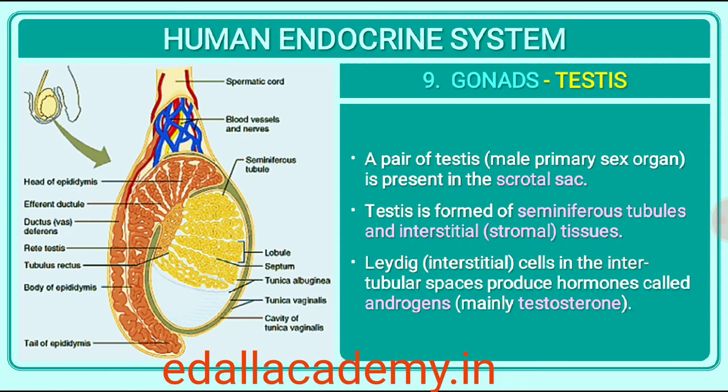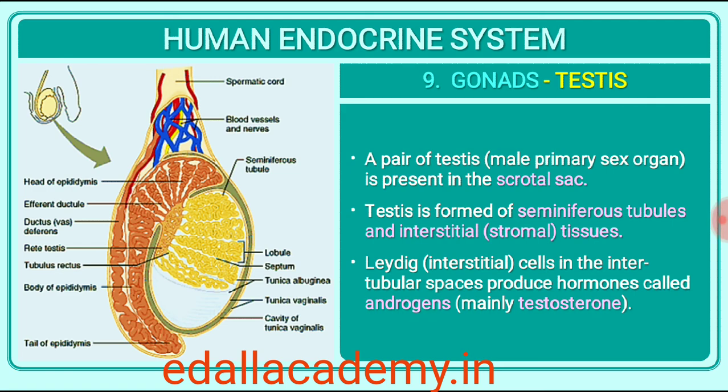22.2.9 Testis. A pair of testes is present in the scrotal sac, outside abdomen, of male individuals. Testis performs dual functions as a primary sex organ as well as an endocrine gland. Testis is composed of seminiferous tubules and stromal or interstitial tissue. The Leydig cells or interstitial cells, which are present in the intertubular spaces, produce a group of hormones called androgens, mainly testosterone.